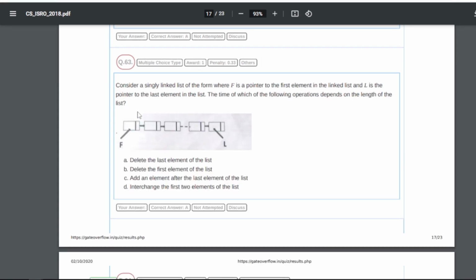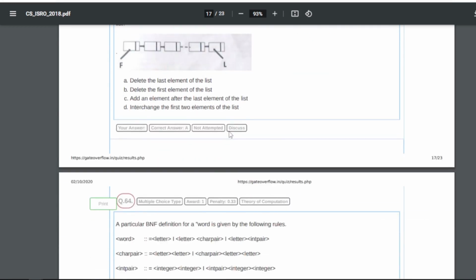63: consider a singly linked list of the form where F is a pointer to the first element in the linked list and L is the pointer to the last element in the list. The time of which of the following operations depends on the length of the list? So for 63 our answer will be A, that is delete the last element of the list, because F is a pointer to the first element in the linked list, right? And L is the pointer to the last element. So the time of which operation depends on the length of the list? In that case that will be delete the last element of the list. So deleting the last element depends on the length of the list, right?